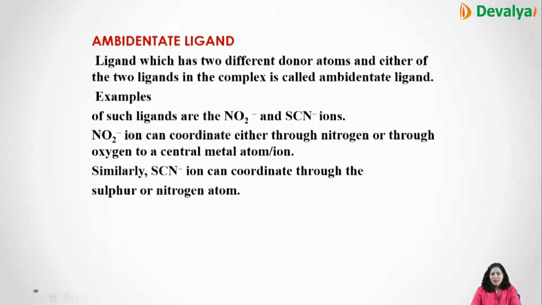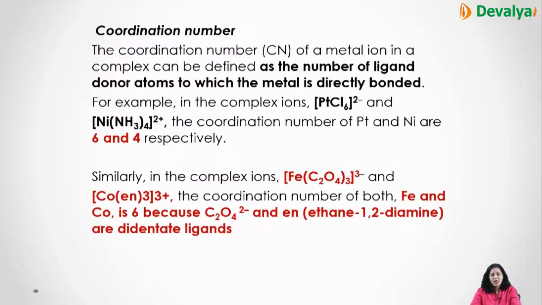Then is the ambidentate ligand, which has 2 donor atoms and either of the 2 can bind to the metal in the complex, like NO2, which can be nitro or nitrito, ONO-. Similarly, you have SCN-, which can be NCS-. Thiocyanato and isothiocyanato, which can coordinate through the sulfur or the nitrogen atom.